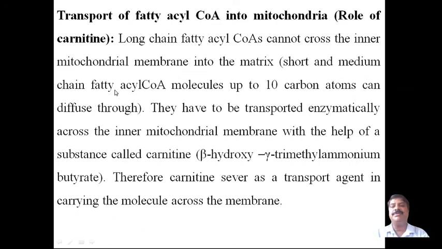Short and medium chain fatty acyl coenzyme molecules up to 10 carbon atoms can diffuse through. They have to be transported enzymatically across the inner mitochondrial membrane with the help of a substance called carnitine.